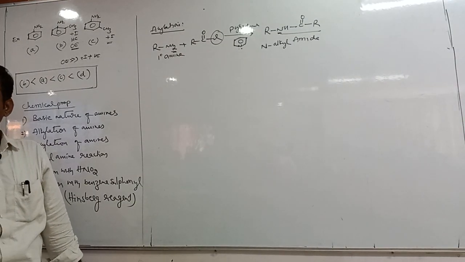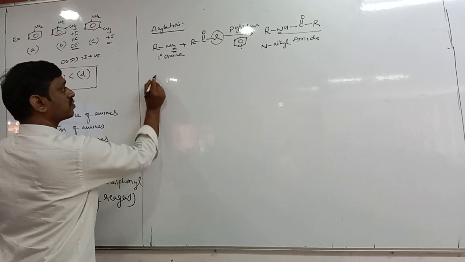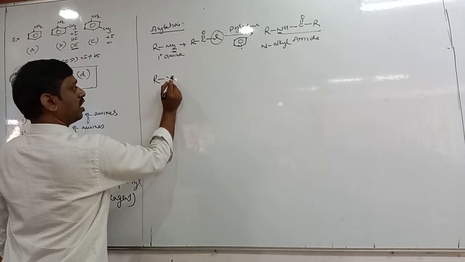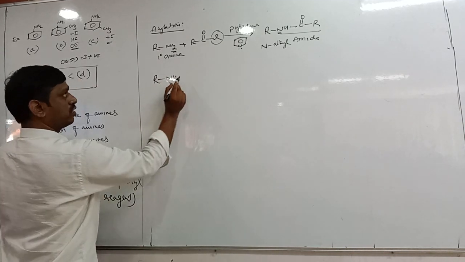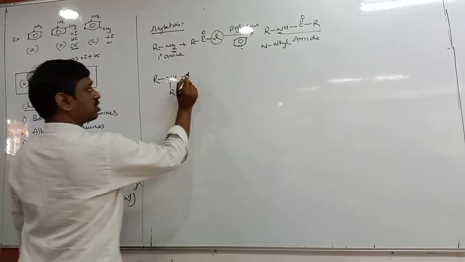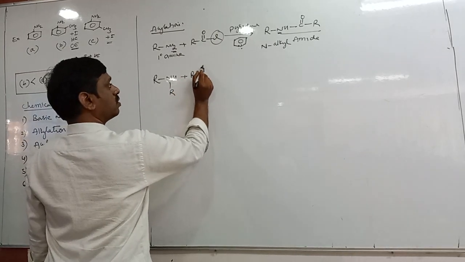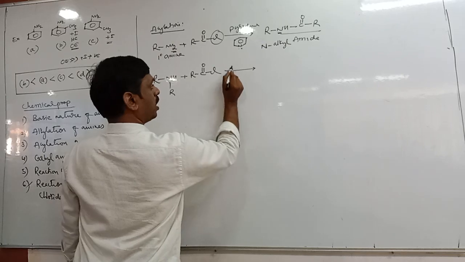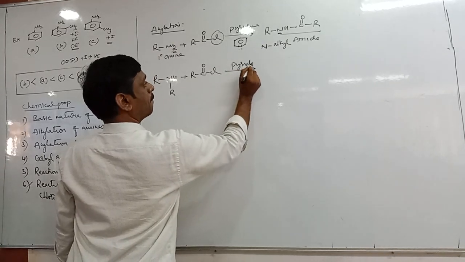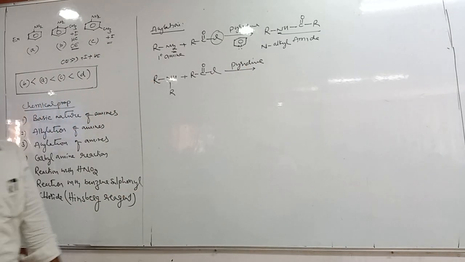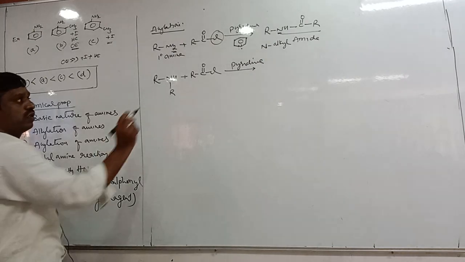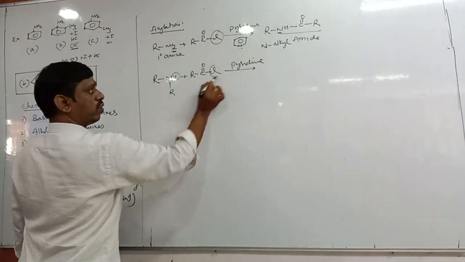Then what about secondary amine? Let us take secondary amine, a similar reaction. Secondary amine also reacts with acid chloride, also in pyridine. Again, what should be removed? Hydrogen and chlorine.